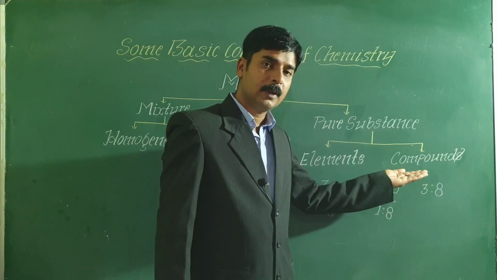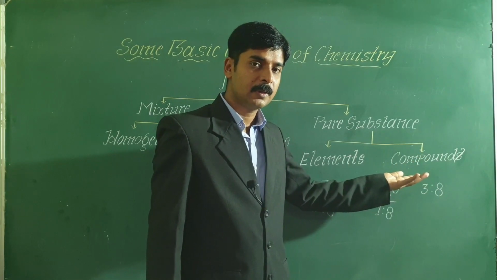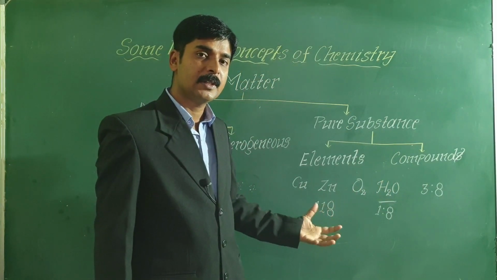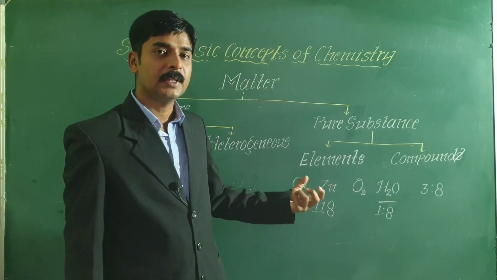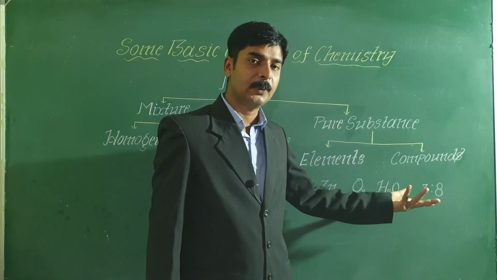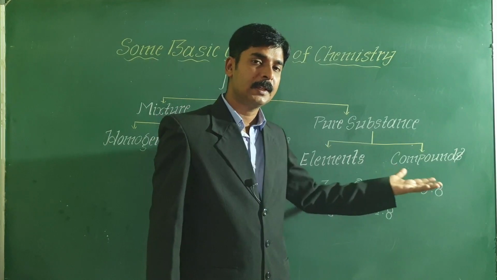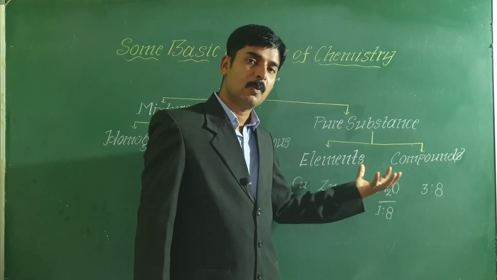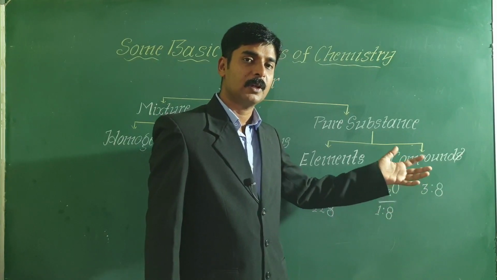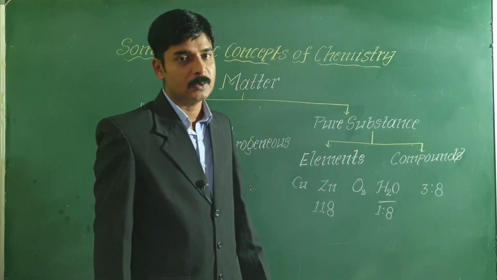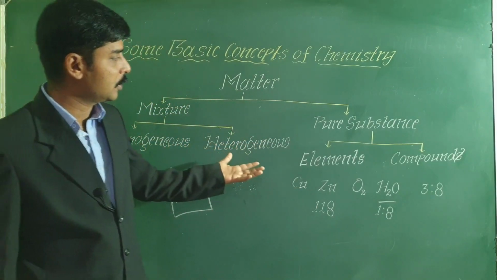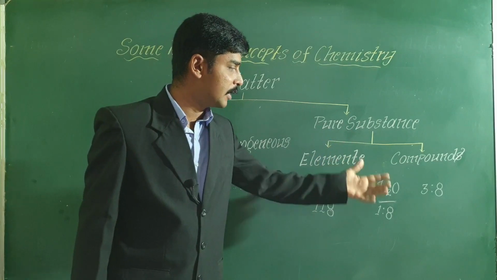Okay, there are millions of compounds. All these compounds are formed when these 118 elements combine with each other in a fixed ratio by mass. And these compounds are further classified into two types: organic compounds and inorganic compounds. Compounds of carbon are called organic compounds and the remaining compounds are called inorganic compounds. Okay, these are the few definitions of matter, mixture, homogeneous mixture, heterogeneous mixture, pure substance, elements and compounds.